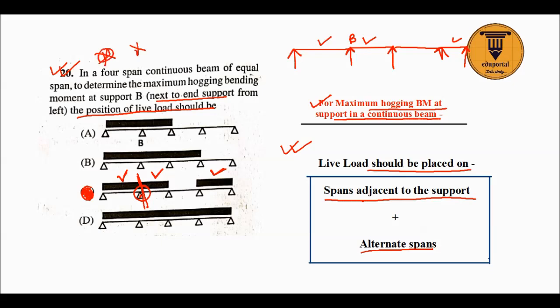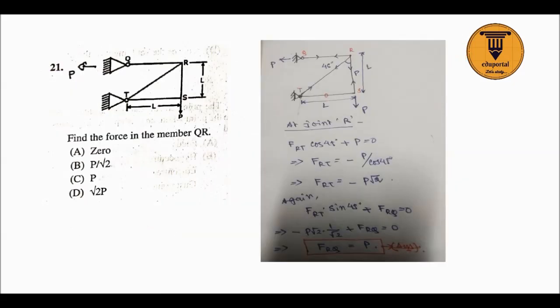This is another very good question. Okay, so option C is the correct answer. Next is find the force in the member QR. Easy question. QR you need to know.